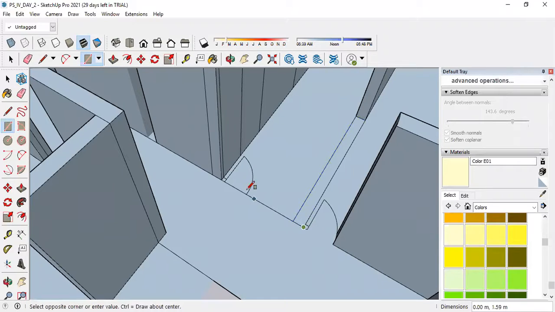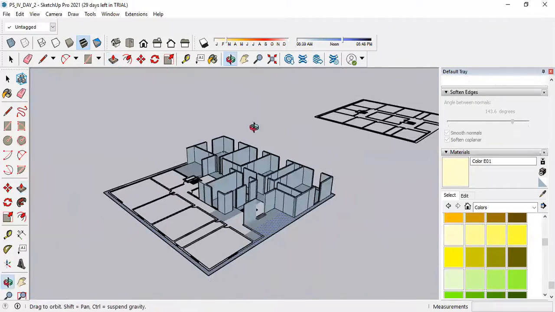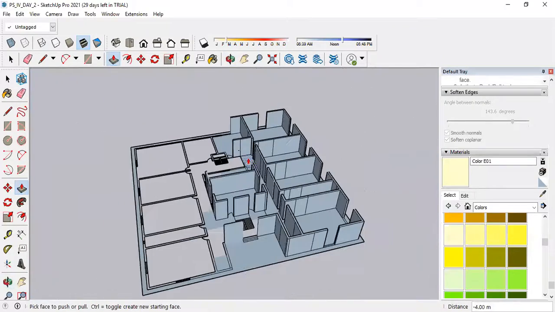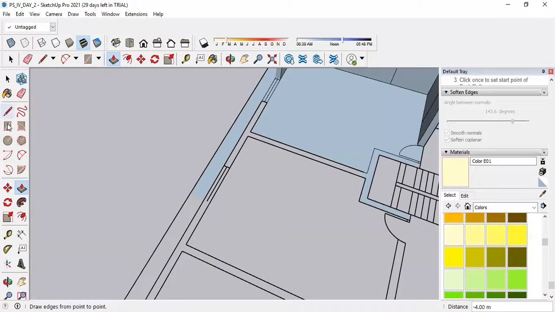Okay, done. Okay, now we are almost done. Half of the part we have completed. The remaining part we will complete in the same manner.